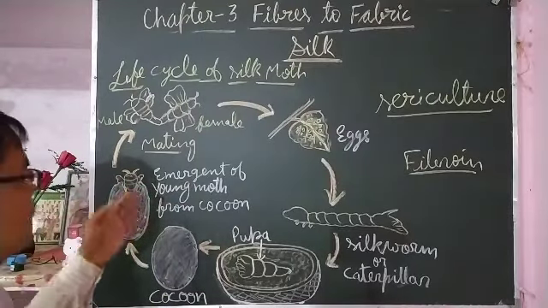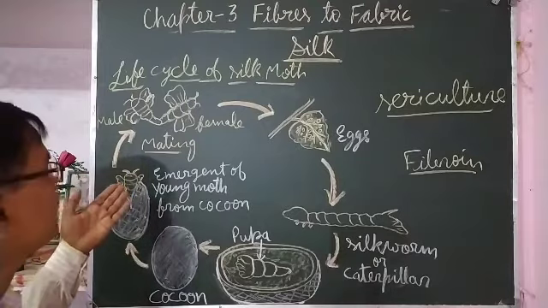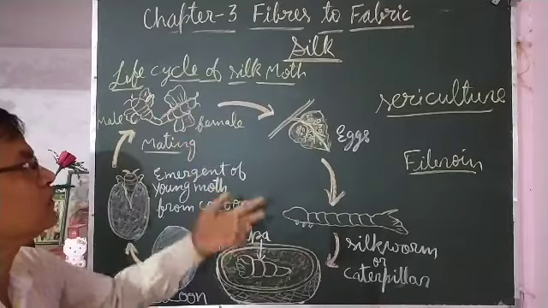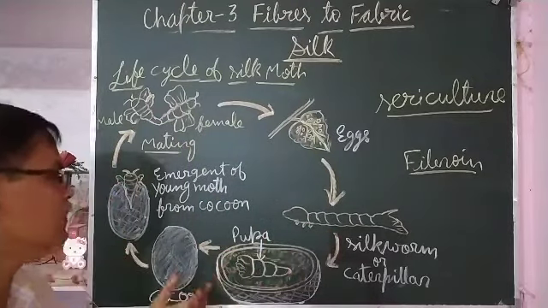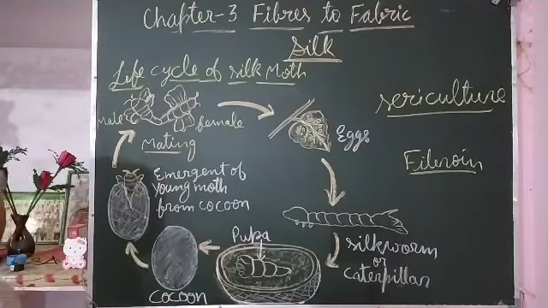So after coming out, it may be male, it may be female, then again the life cycle starts, they mate and mating takes place, and then again egg laying, caterpillar, formation of cocoon. So this is how its life cycle continues.